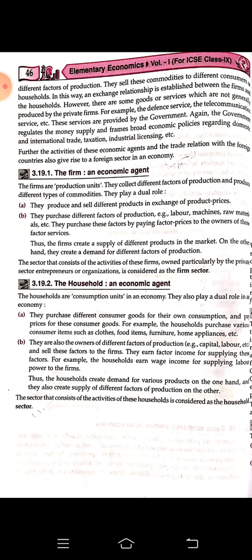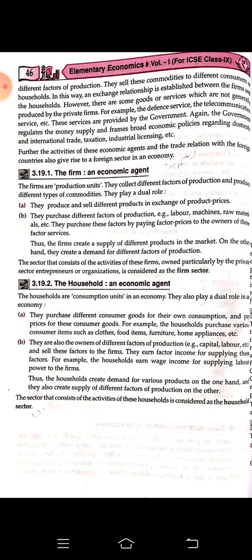What is a farm? Farm is a production unit. Farm is a production unit. They collect different factors of production and produce different types of commodities. They are producing different kinds of commodities and they are collecting different kinds of factors of production. From where are they getting these factors of production? They are taking from the household.